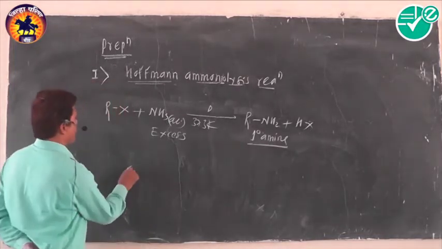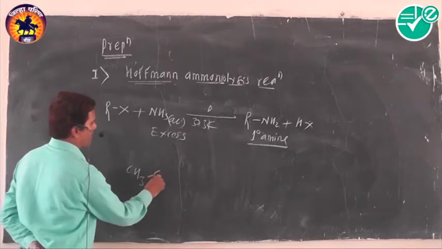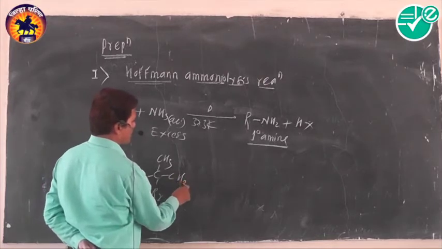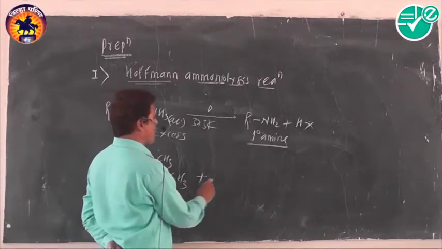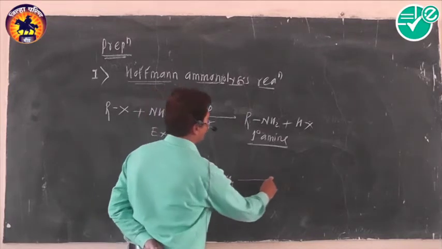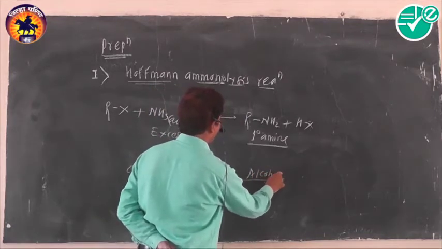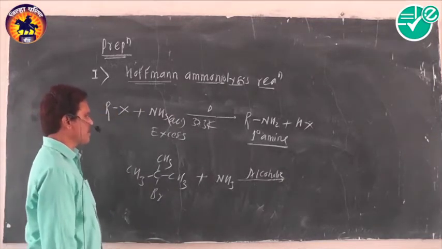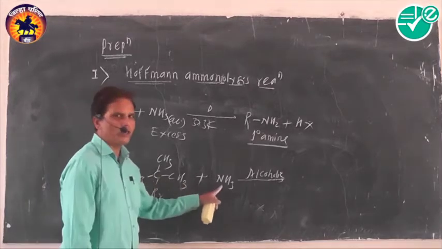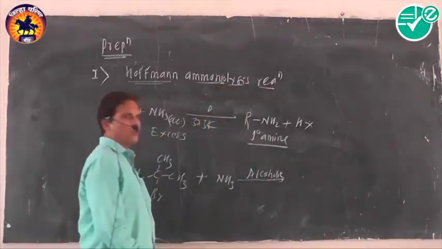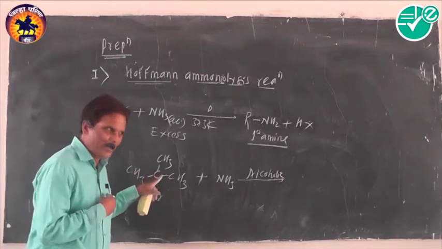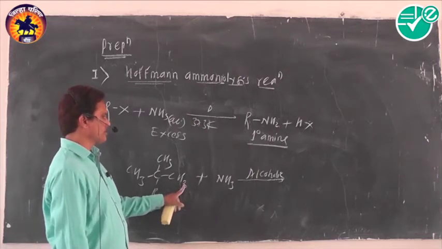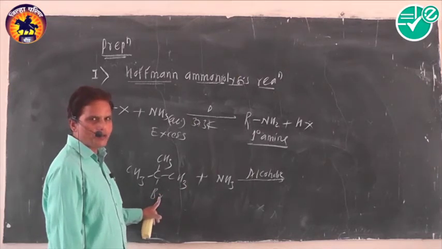For example, suppose we use an alkyl halide whose nature is tertiary. This is tertiary butyl bromide, and when it is heated with ammonia in alcoholic medium, what happens here? They undergo elimination rather than substitution. Hydrogen and bromine form HBr as a strong acid.